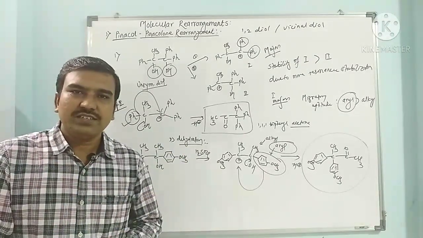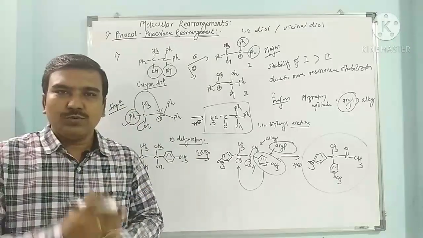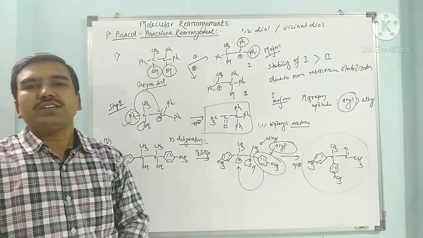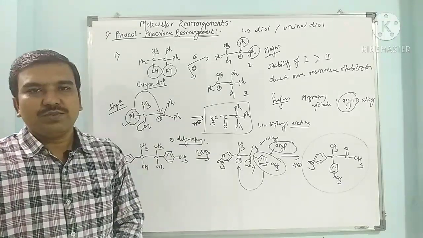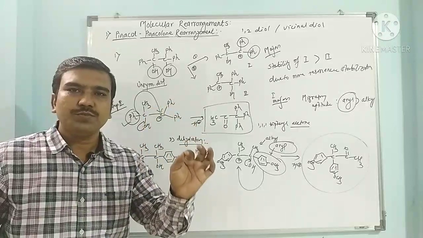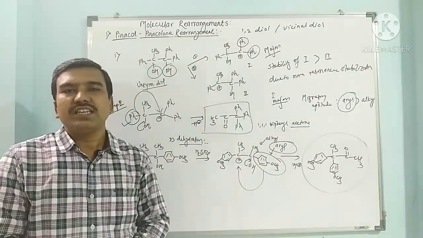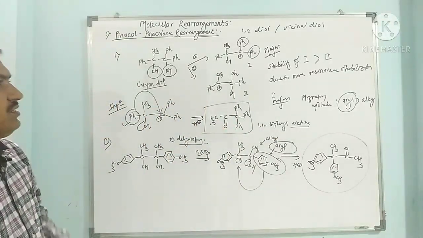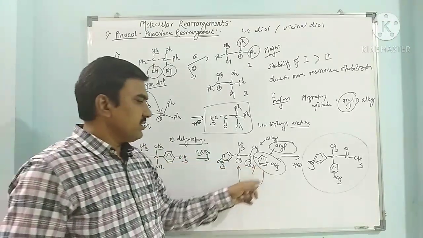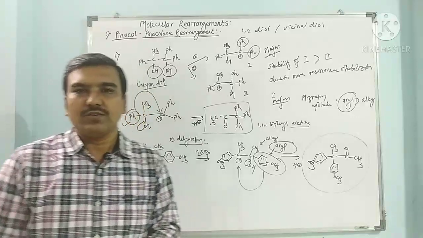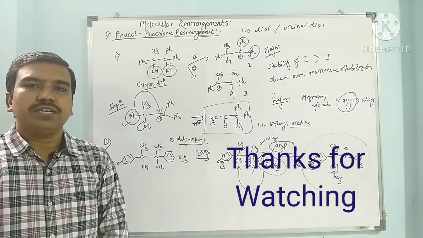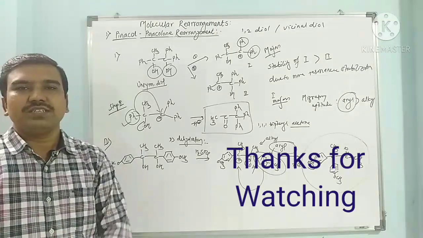During the migration or rearrangement, the group which has greater migratory aptitude will migrate onto the electropositive carbon. The migratory aptitude of aryl groups, phenyl or aryl groups, is definitely higher than the alkyl groups. So here we have seen two examples where the phenyl migrated and here the aryl migrated over the alkyl group. In this way, this is the first rearrangement, that is pinacol rearrangement, we have discussed.